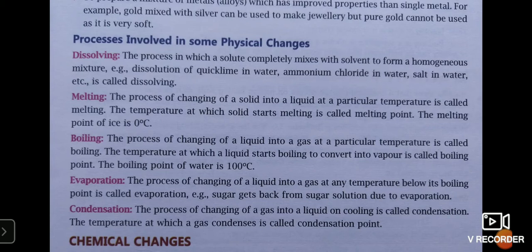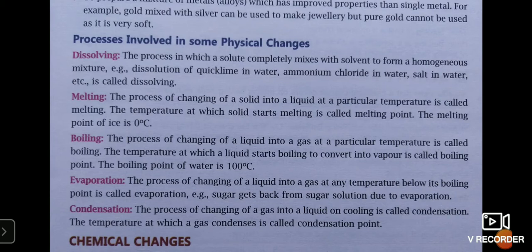Now, there's a different term called evaporation. The process of changing a liquid into a gas at any temperature below its boiling point is called evaporation. It is different from boiling because boiling takes place at the boiling point, whereas evaporation takes place below the boiling point. For example, if you have seen your mother boiling water, you can see vapors at around 70 to 75 degrees Celsius also. But that process is evaporation, not boiling, because boiling will start at 100 degrees Celsius. Example: sugar gets back from sugar solution due to evaporation.